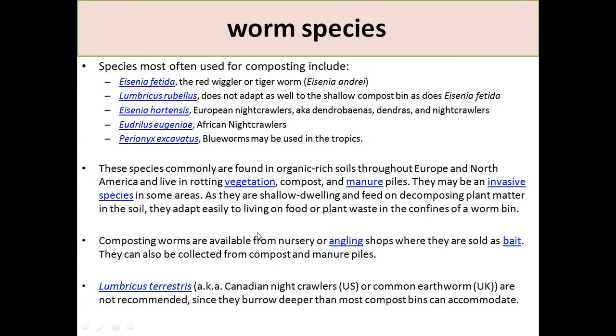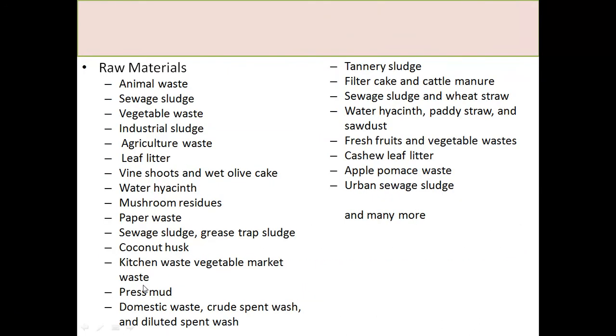They are also available at nurseries or shops. You can get the culture from a nursery or from where they are preparing vermicompost. Another common worm is the Canadian nightcrawler, which is not recommended, as it may go deep into the soil.